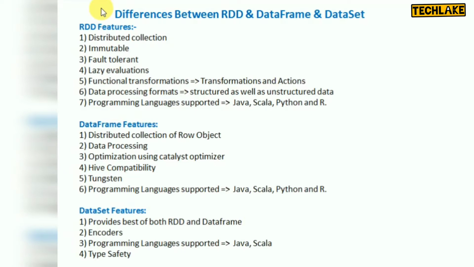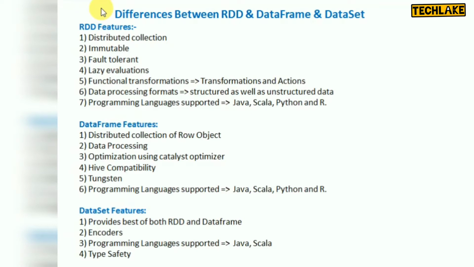There are some differences, some features, advantages as well as disadvantages between those three: RDD, data frame and dataset. If you are using Scala or Java, you can use all three: RDD, data frame and dataset. But if you are working on R and Python, the dataset is not available in Python and R language. So the data frame supports the same features. If you are working on PySpark or R, you can use a data frame and RDD.